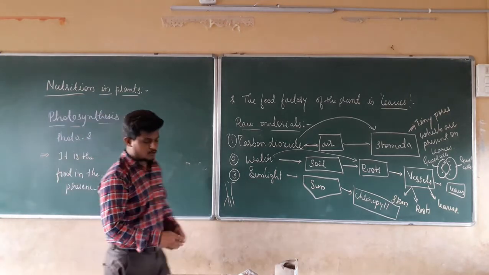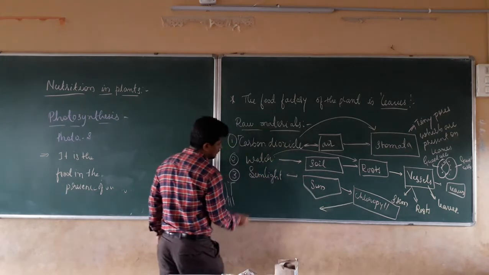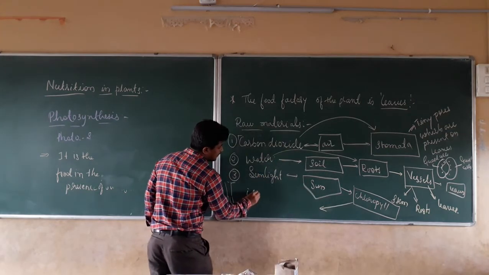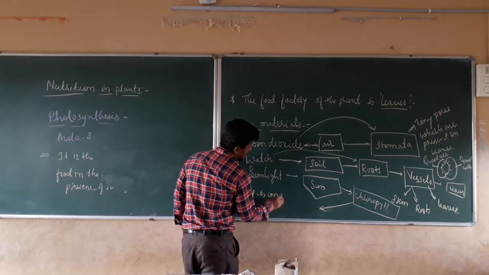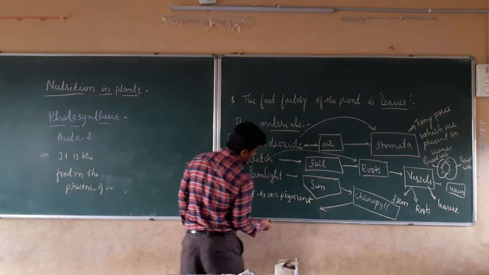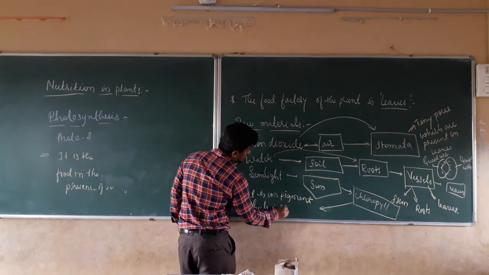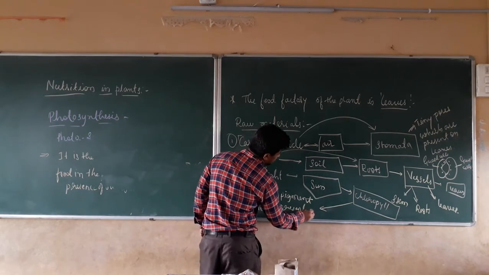Chlorophyll is a pigment which is present in the leaves.